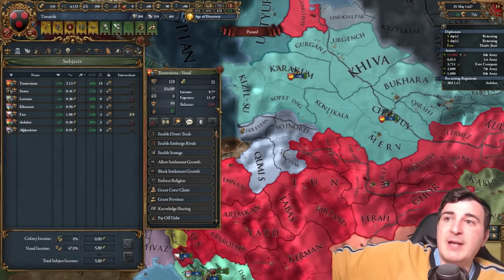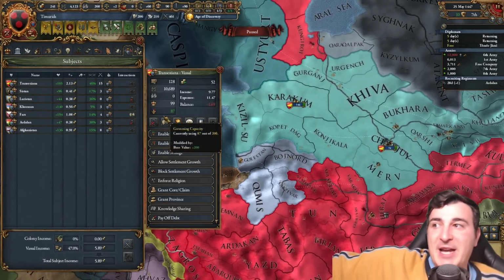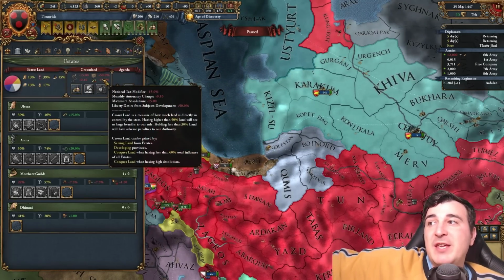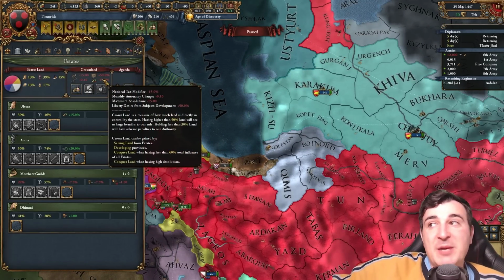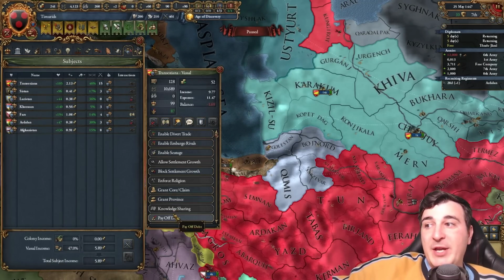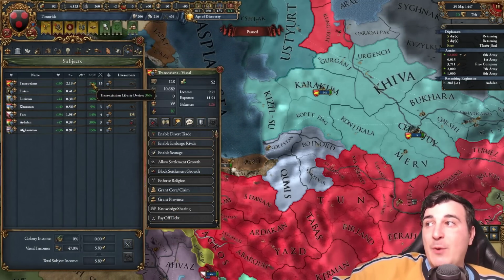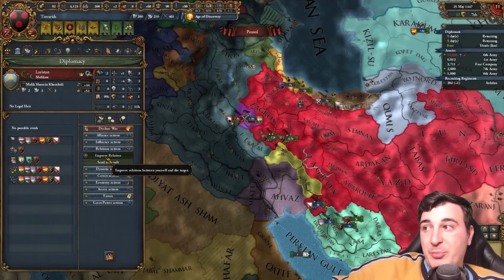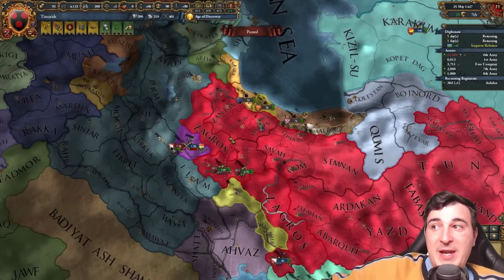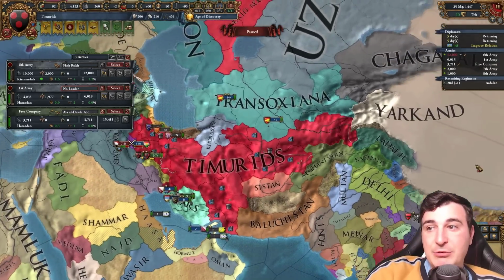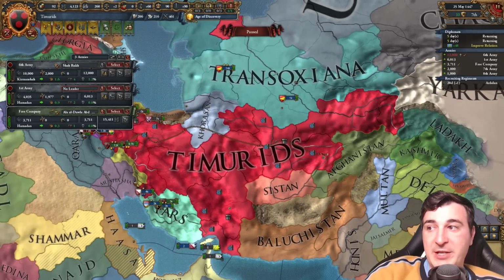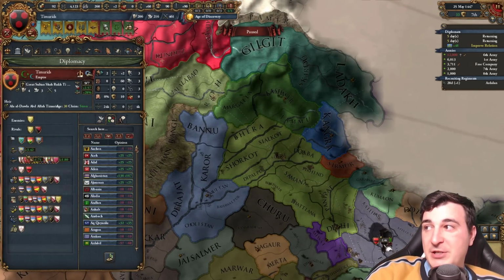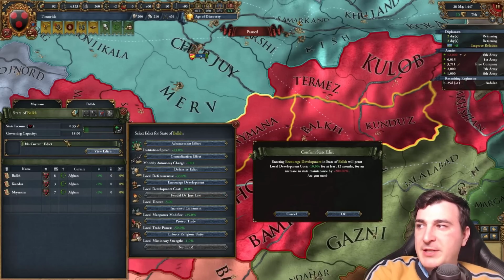Okay, so because we unpaused, our liberty desire with Transoxiana has actually gone down since we've increased the amount of crown lands that we have, and we don't have the liberty desire from subject development debuff as big as it was before. But that being said, we can make it even better by paying off their debt. That went down to 36% now, which is way better. So let's just improve relations with some more of these nations that we just made our brand new vassals, of course. And let's also go ahead and start our expansion into the Indian part, because Delhi is waiting for us to destroy them, basically. Let's go ahead and also get to development here.